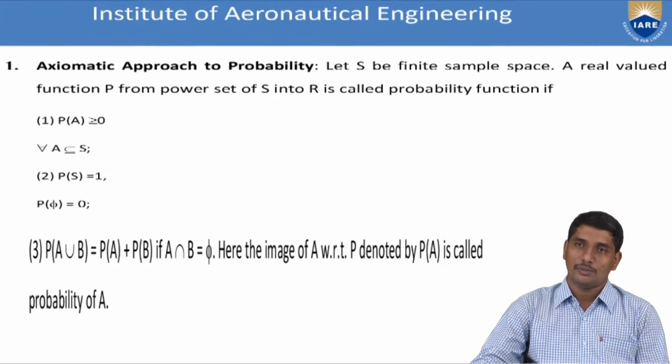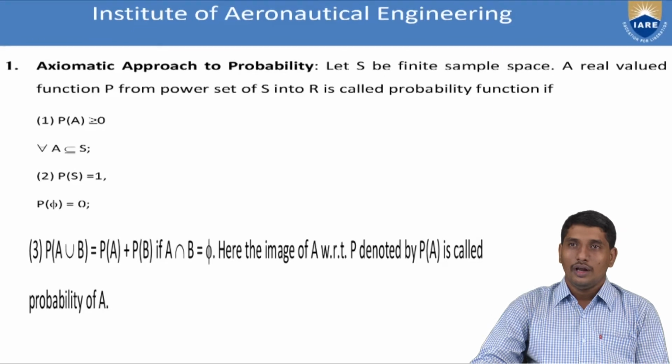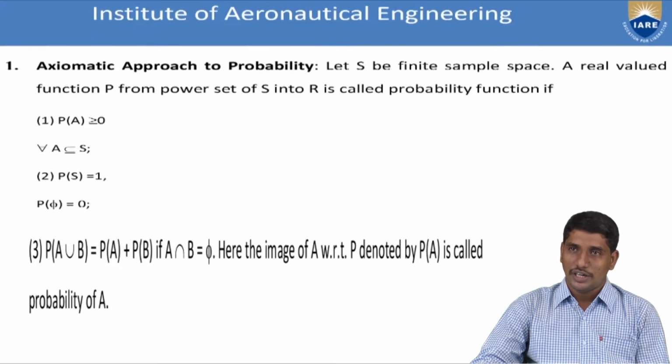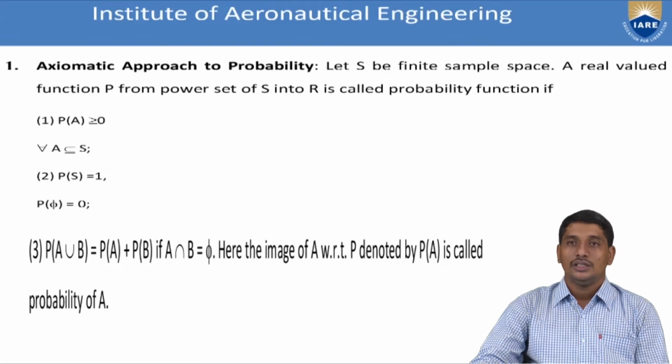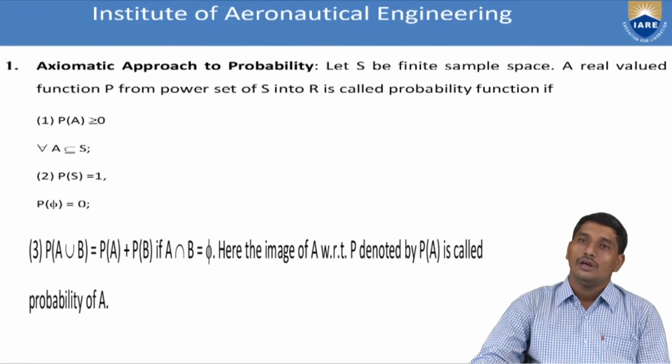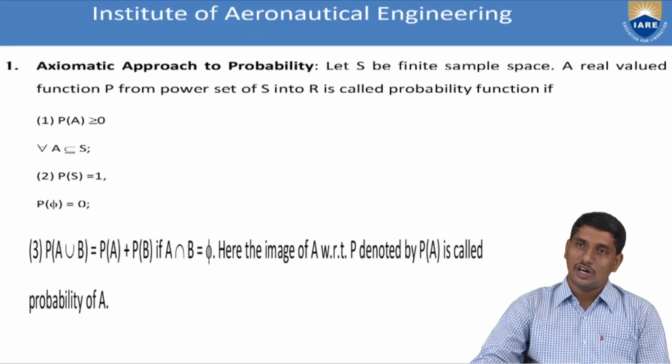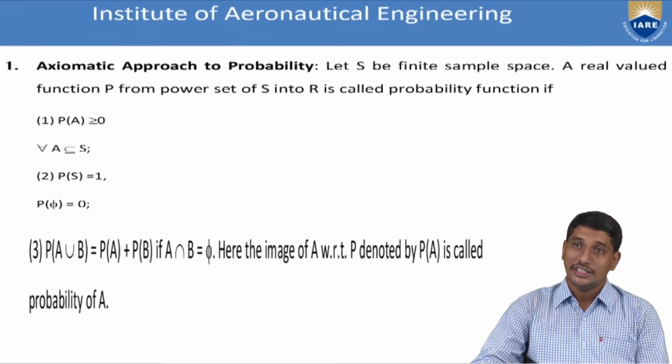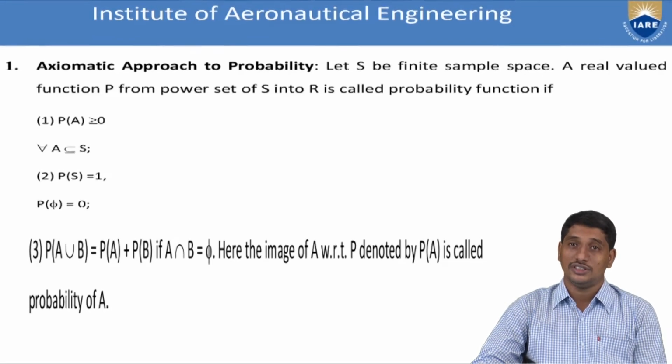That means we have a random experiment whose sample space capital S is finite, and we have a function P defined from the power set of S into the real line R. That is, the function P maps every subset of S to a real number. Now, this function is called a probability function if it satisfies the following three conditions.